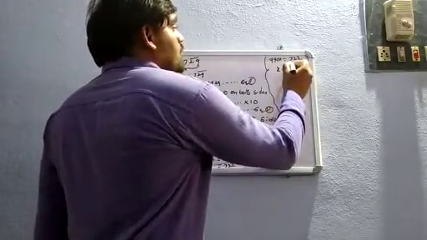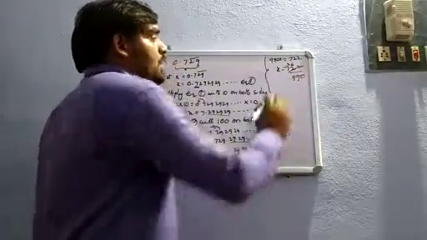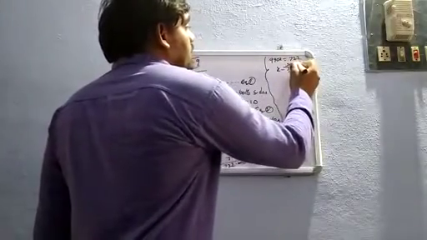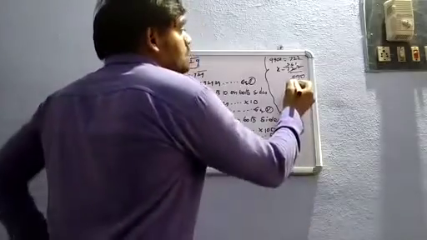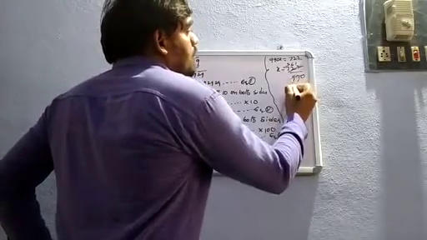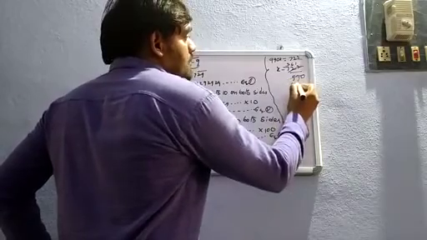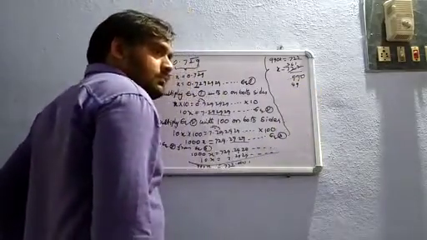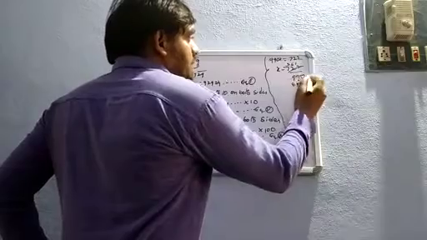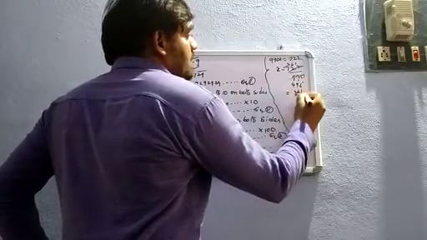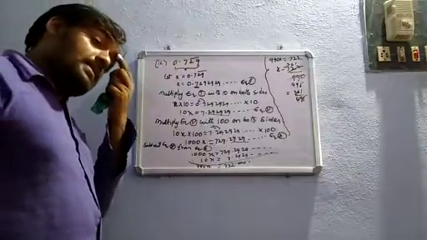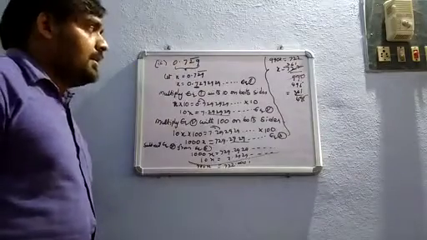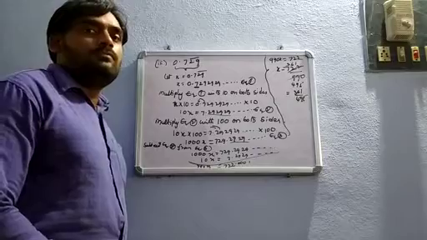Next 2 6s are 12. Next here 1. After that 2 4s are 8. Next 2 9s are 18. Next 5. So we got 361 by 495. Is it clear or not? Is it clear? Next we will do another problem.